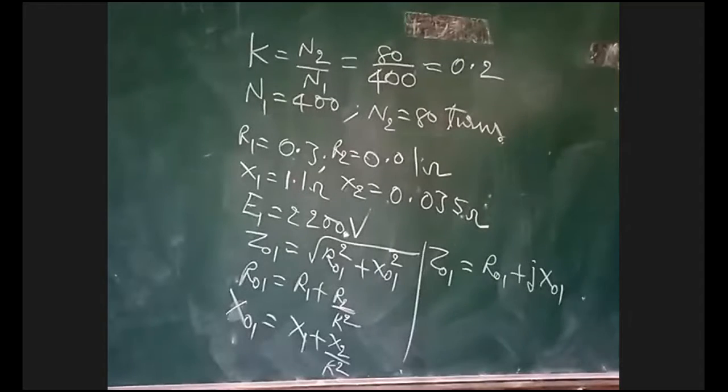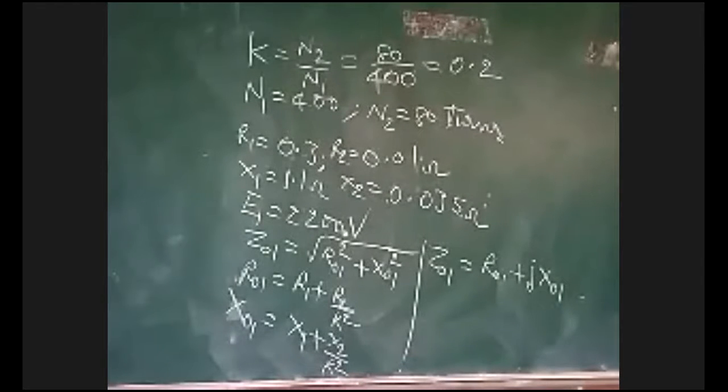Are you getting it? Otherwise, Z01 you can take as Z01 is equal to R01 plus jX01.